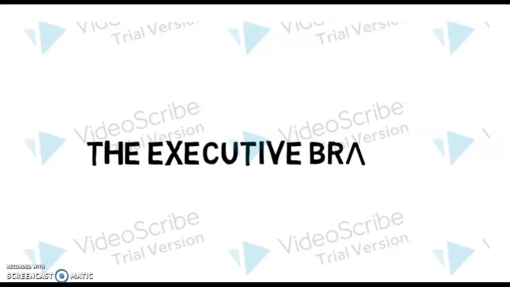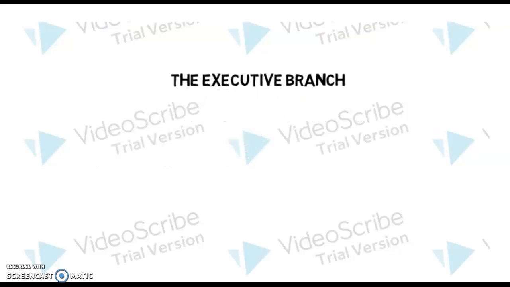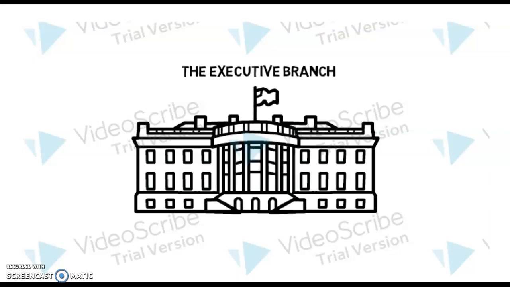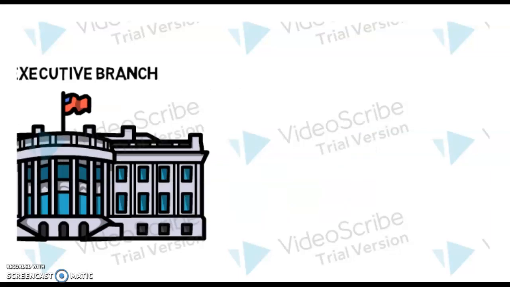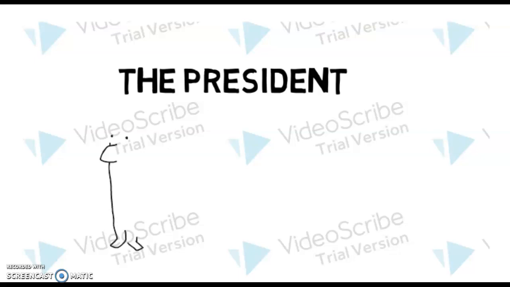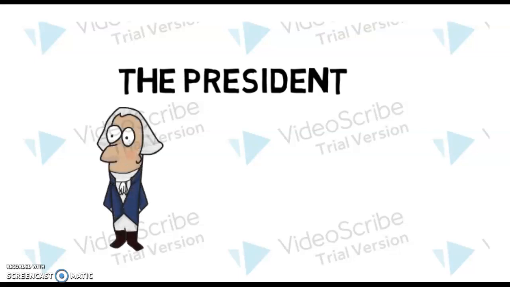Okay, class, so today we're talking about the executive branch. This is the branch outlined in Article 2 of the Constitution, and its job is to enforce the laws made by Congress. So the first thing we need to do is talk about the leader of the executive branch, which is the president. So the president has several things outlined in Article 2, Section 1 and Section 3.